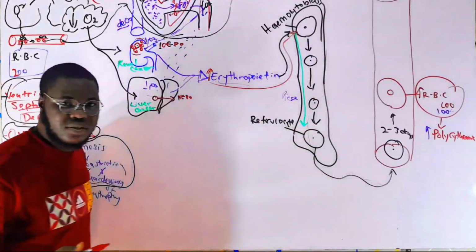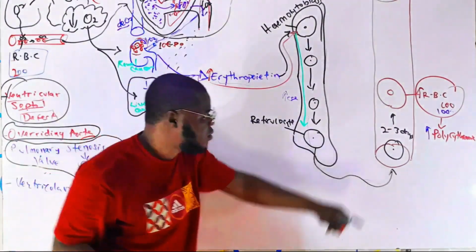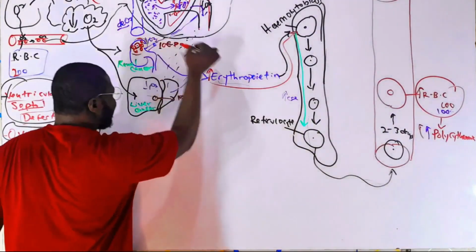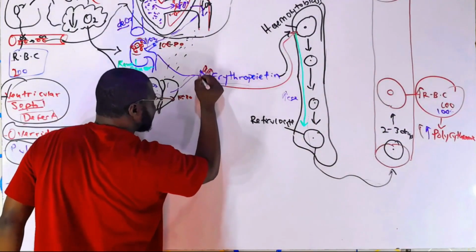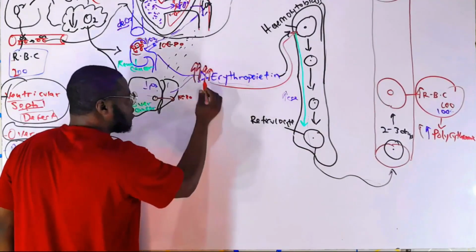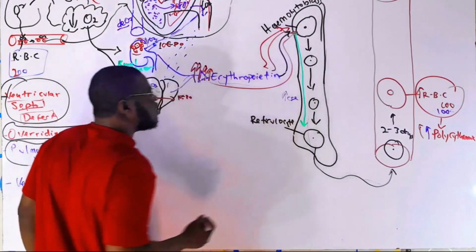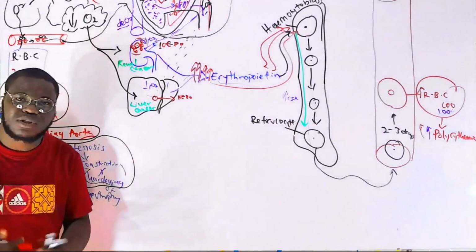The hemocytoblast to produce what? Red blood cell. Increasing what? Polycythemia. Now imagine another one again still releases it. We have another increase, another increase, another increase. So increase in erythropoietin will cause a bombardment of what? Of the hemocytoblast in the bone marrow, with impulses of what? Of red blood cell production.